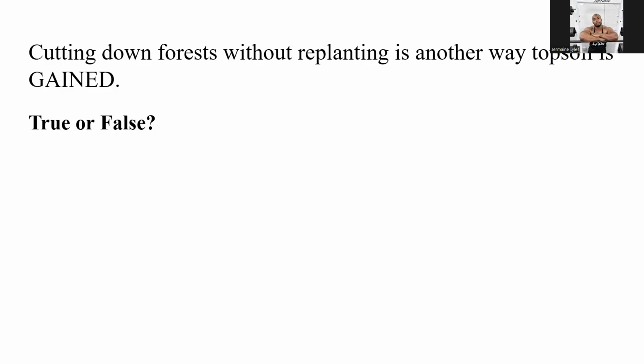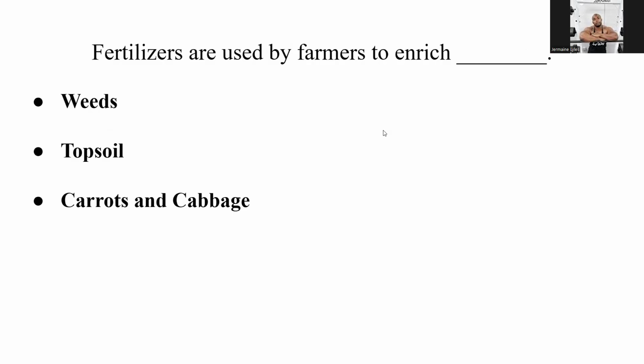Cutting down forests without replanting is another way topsoil is gained. So if you're going to cut down the trees, don't replant, are we going to get topsoil? Okay. And that is false. It's a way that is lost. Fertilizers are used by farmers to enrich what? Topsoil.